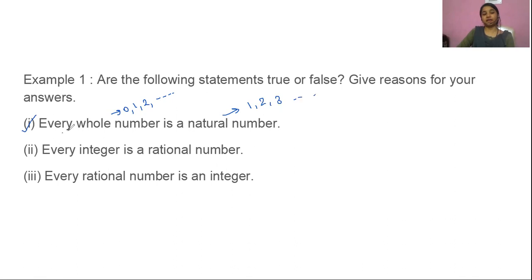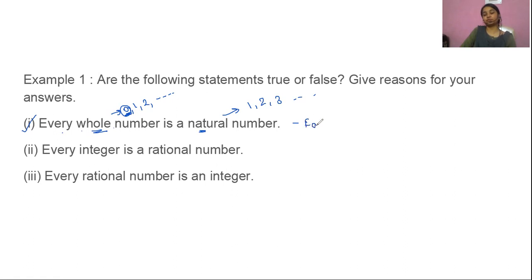He's saying every whole number is a natural number. Whole numbers include 0, and 0 is a whole number, but it is not a natural number. So we cannot say every whole number is a natural number.